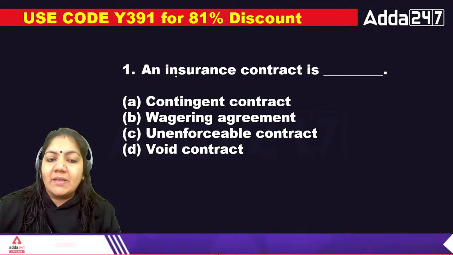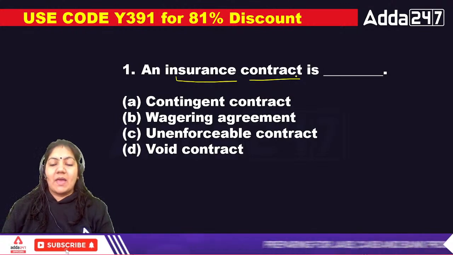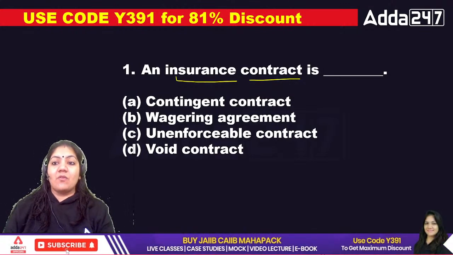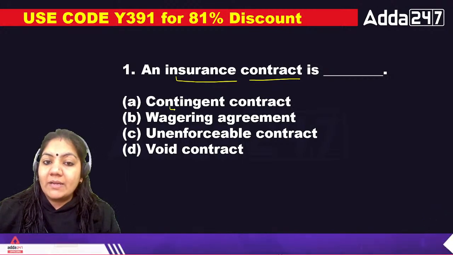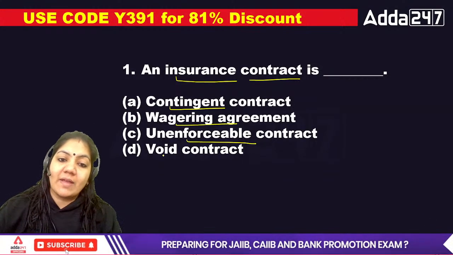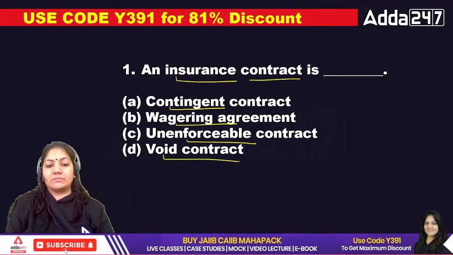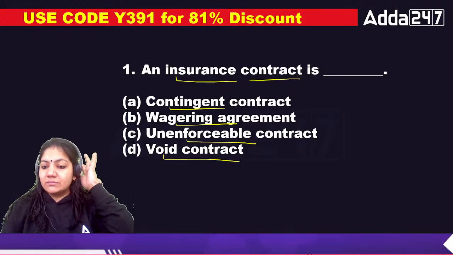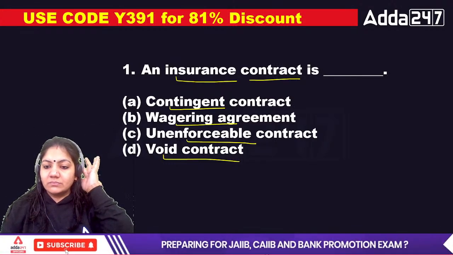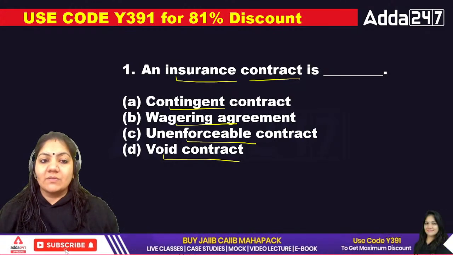Tell me, an insurance contract is what? Contingent contract, wagering agreement, unenforceable contract, or void contract? Yes, class, insurance contract is what?